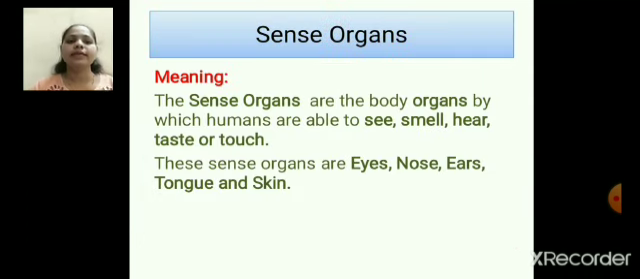Now let us see sense organs. What do we mean by sense organs? The sense organs are the body organs by which humans are able to see, smell, hear, taste or touch. These sense organs are eyes, nose, ears, tongue and skin.